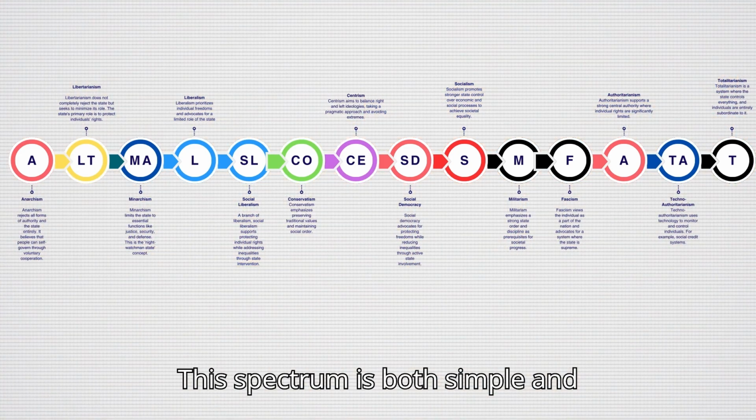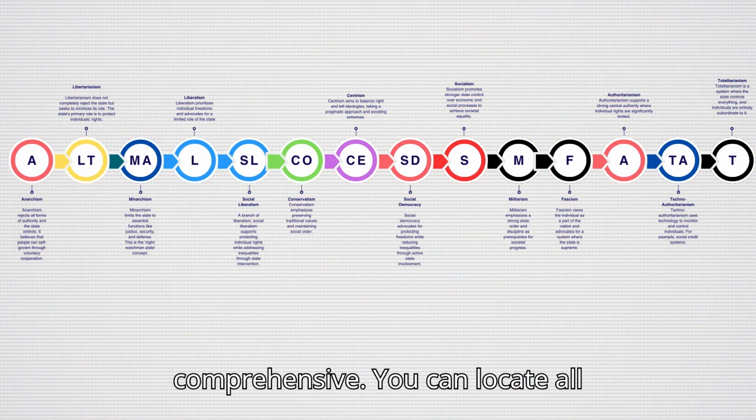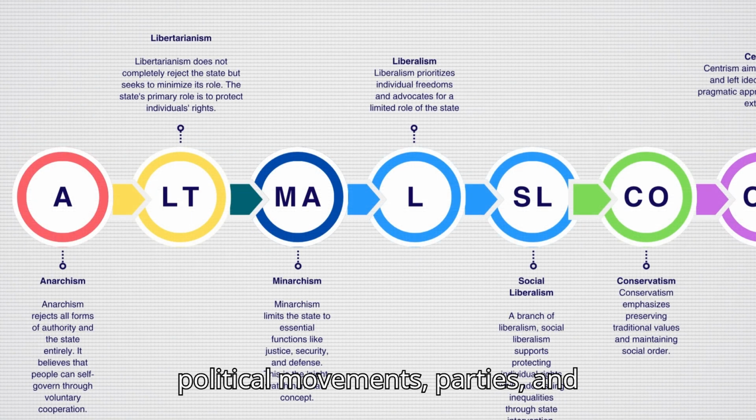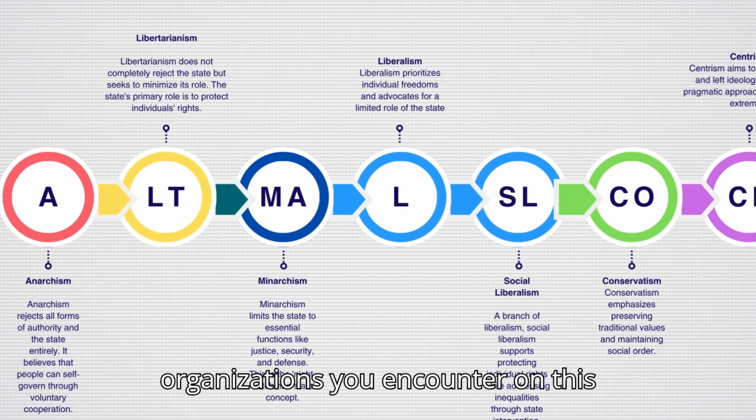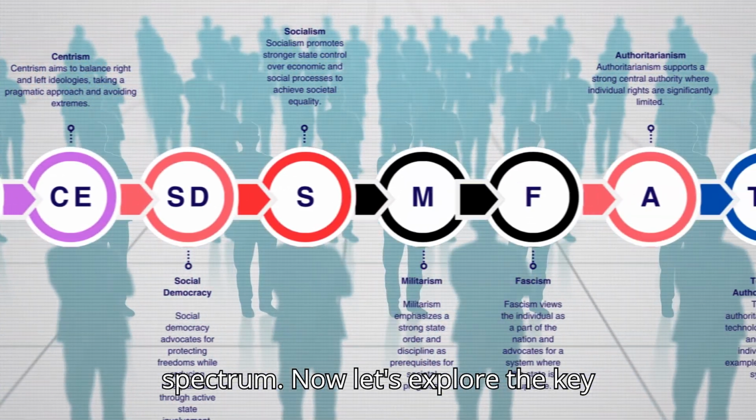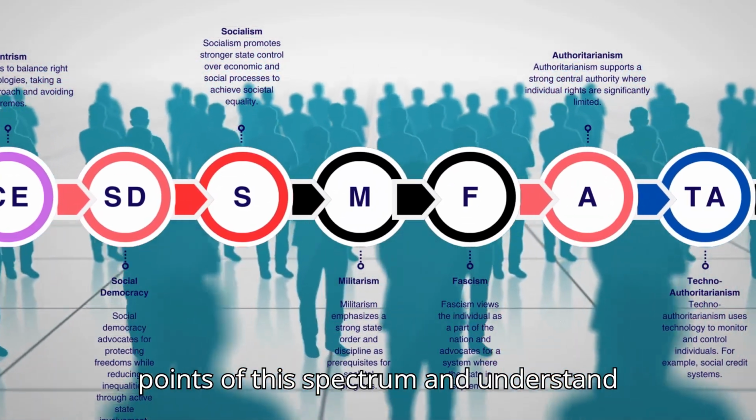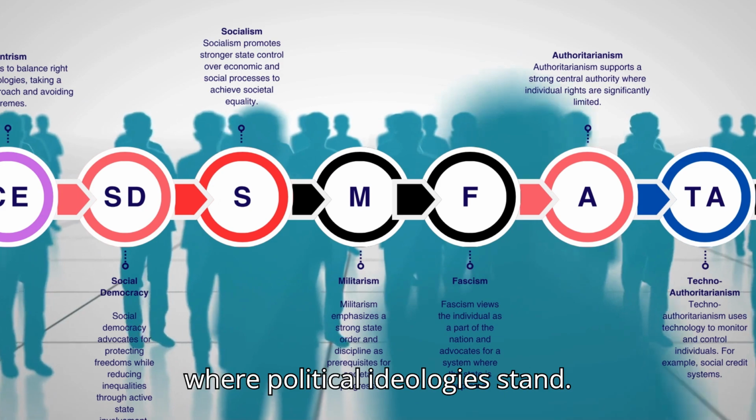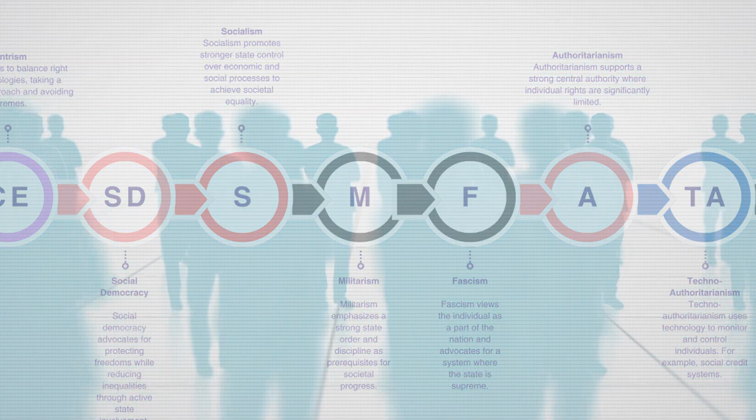This spectrum is both simple and comprehensive. You can locate all political movements, parties, and organizations you encounter on this spectrum. Now, let's explore the key points of this spectrum and understand where political ideologies stand.